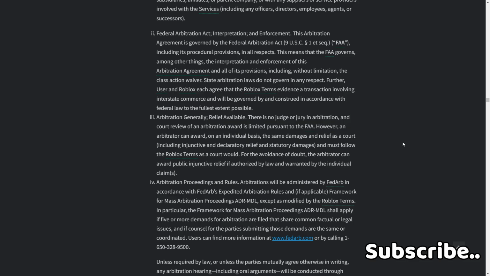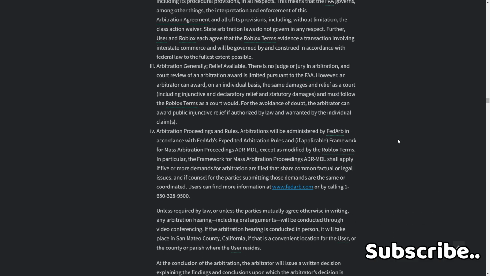3. Arbitration generally, relief available. There is no judge or jury in arbitration, and court review of an arbitration award is limited pursuant to the FAA. However, an arbitrator can award on an individual basis the same damages and relief as a court, including injunctive and declaratory relief and statutory damages, and must follow the Roblox terms as a court would. For the avoidance of doubt, the arbitrator can award public injunctive relief if authorized by law and warranted by the individual claims.